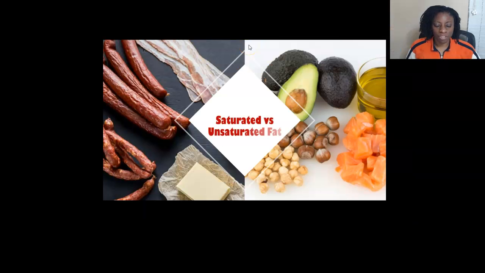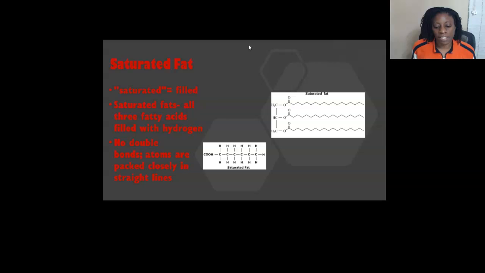You've likely heard about saturated and unsaturated fat, right? They're big topics in the health and nutrition world. Let's take a look at these 2. What's the difference? And why is one considered better for us than the other? To understand the difference, let's talk about the word saturated. It means to be filled with something. Now, in terms of fats, saturation is talking about hydrogens. How many hydrogen atoms are in the fatty acid regions of the molecule? Now, a saturated fat is one in which all 3 of the fatty acid chains are completely filled with hydrogen.